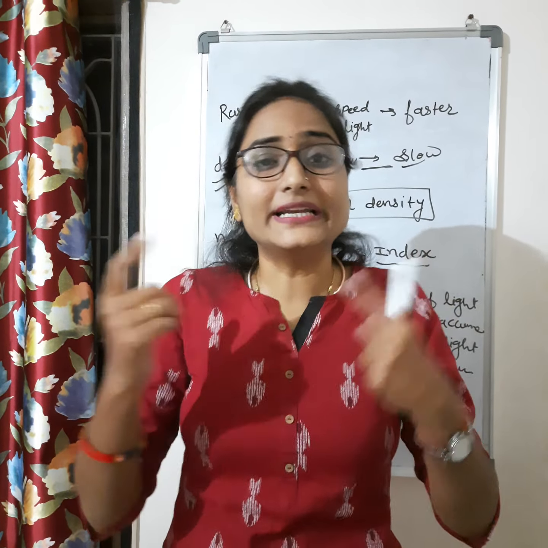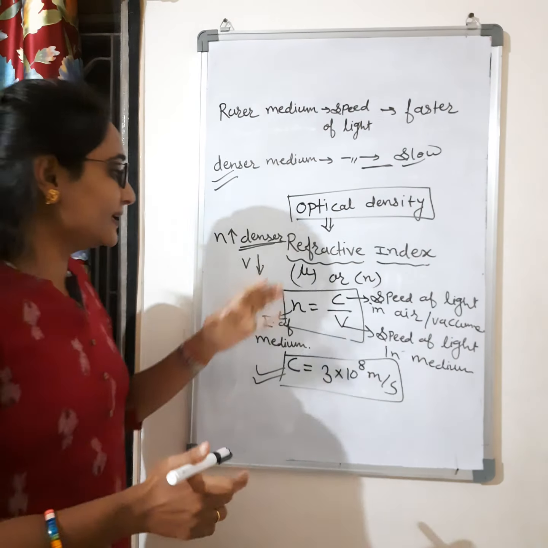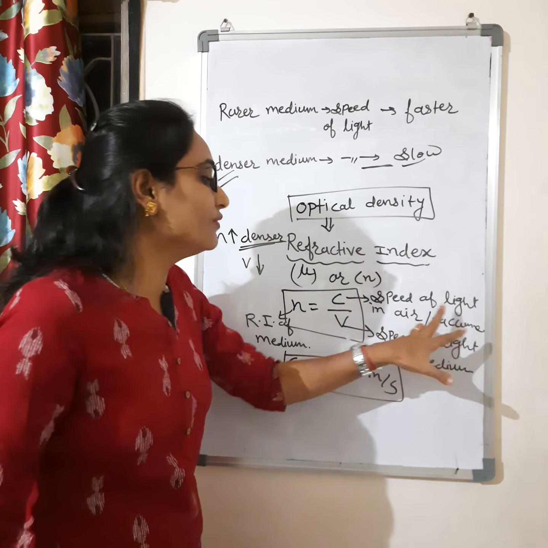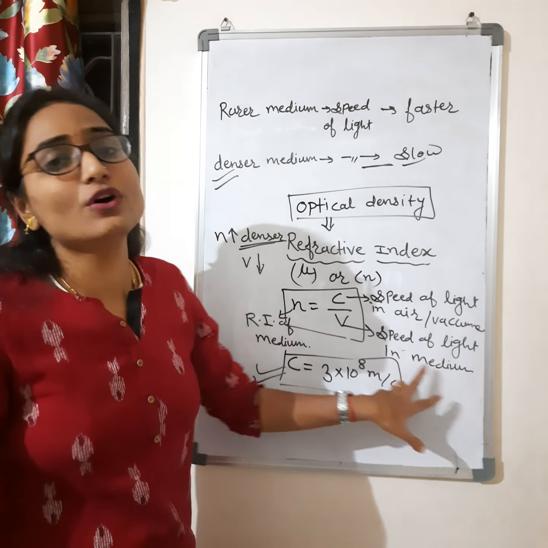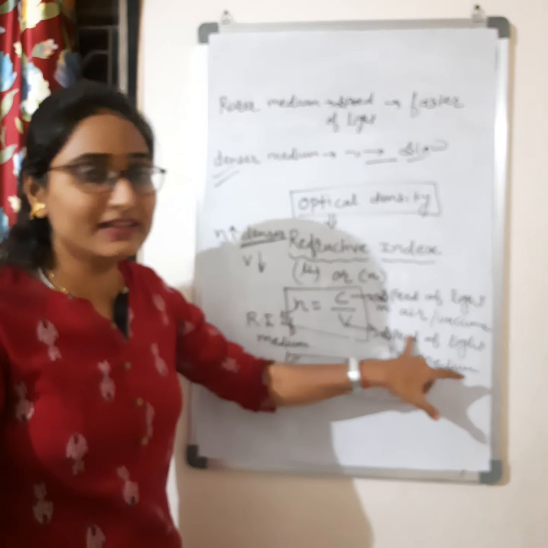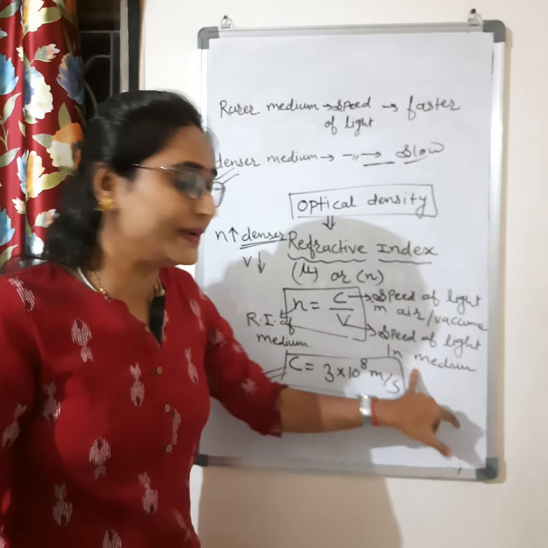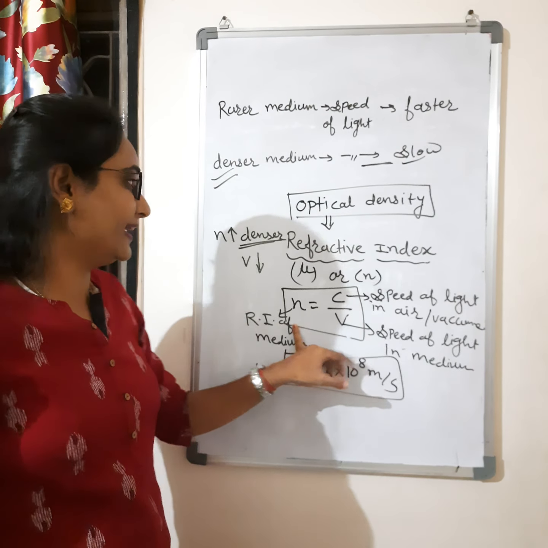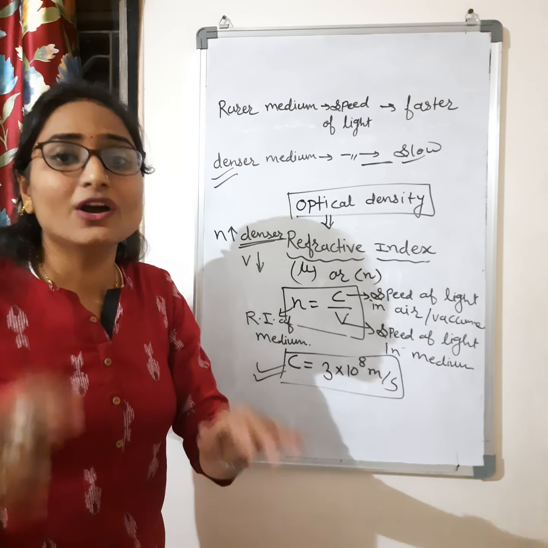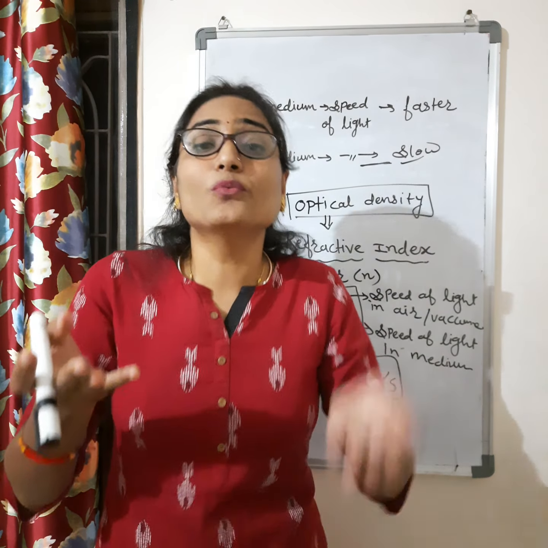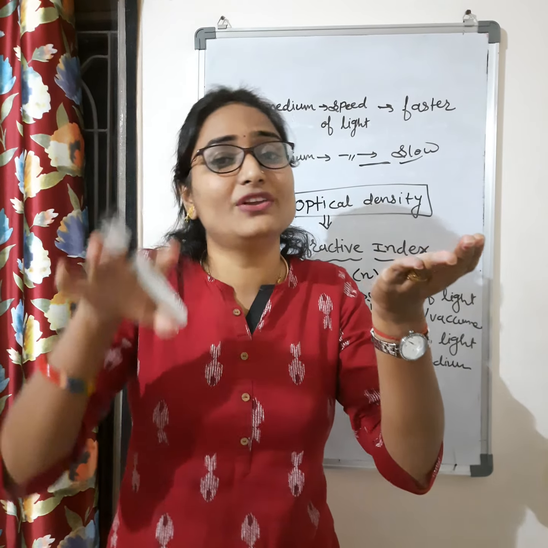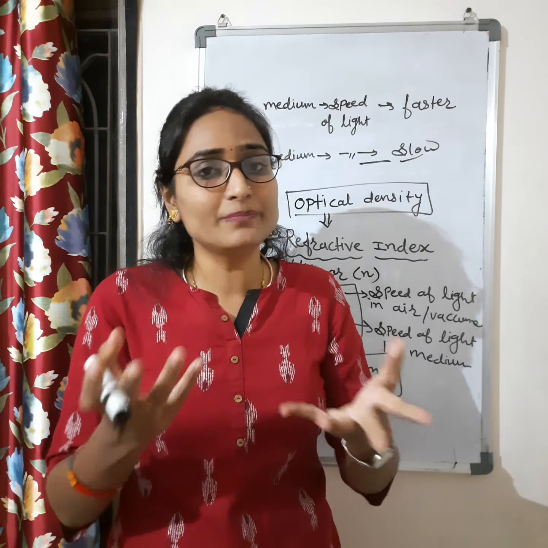Clear? Are you getting the idea about refractive index? Refractive index is the ratio of speed of light in air to the speed of light in that medium. Now, more the refractive index, more dense that medium is. And if that medium is more dense, the velocity of light in that medium will be slow.